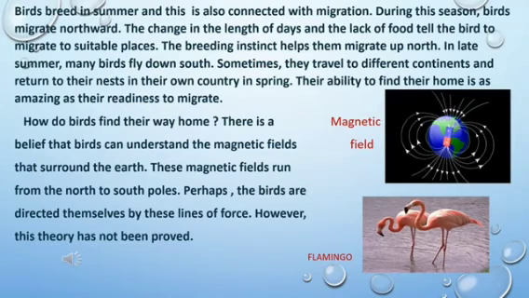Now children, I'll be reading the paragraph. Please listen carefully. Birds breed in summer, and this is also connected with migration. During this season, birds migrate northward. The change in the length of days and the lack of food tell the bird to migrate to suitable places. The breeding instinct helps them migrate up north.